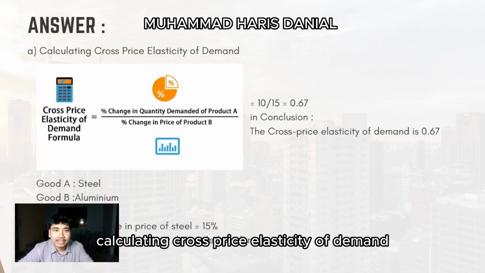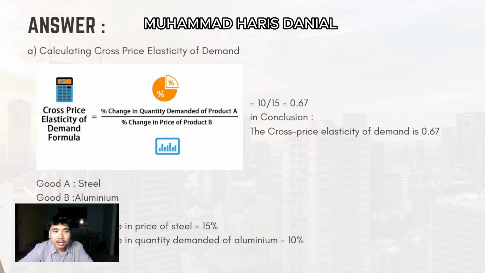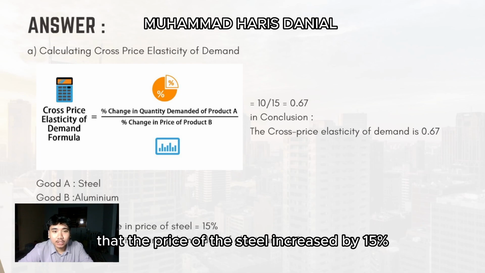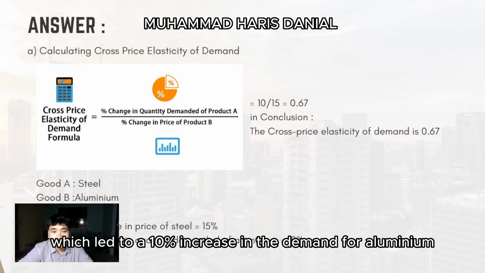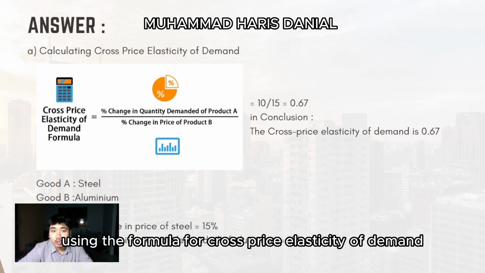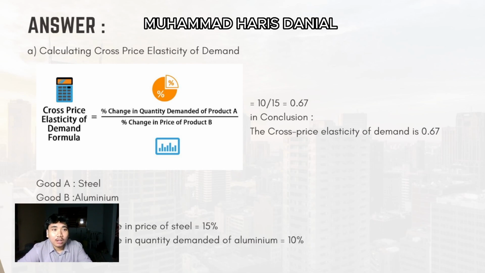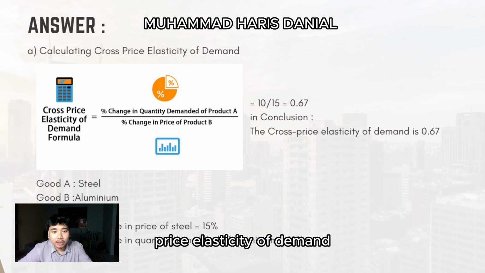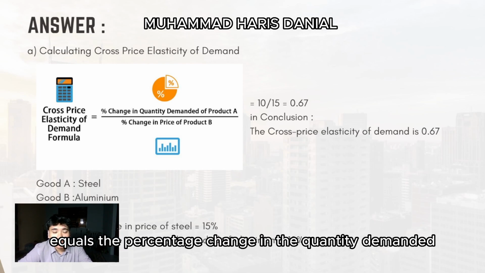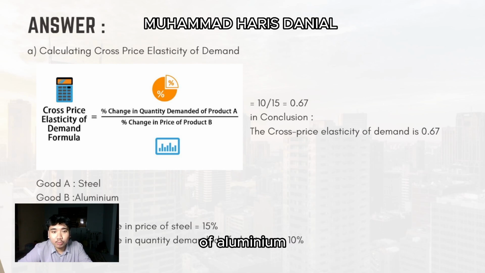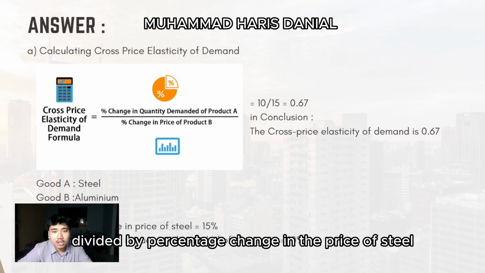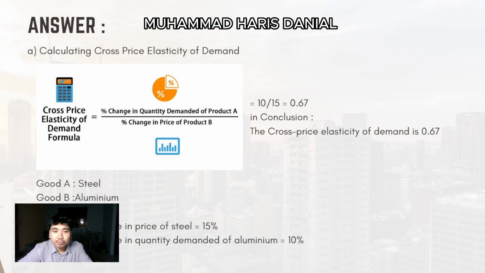Calculating cross-price elasticity of demand. The scenario states that the price of steel increased by 15%, which led to a 10% increase in the demand for aluminium. Using the formula, cross-price elasticity of demand equals the percentage change in quantity demanded of aluminium divided by the percentage change in the price of steel.